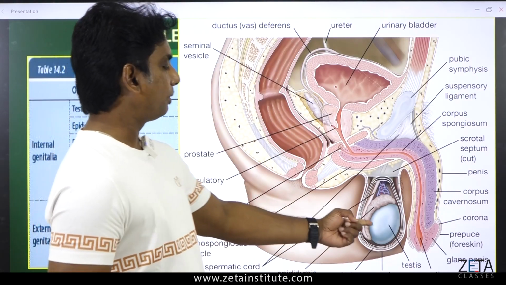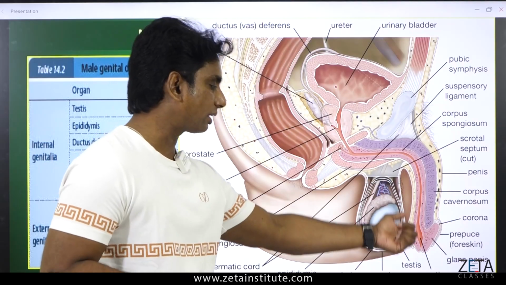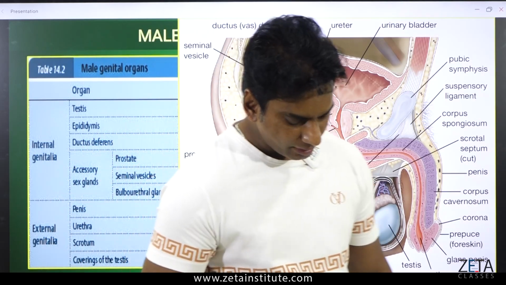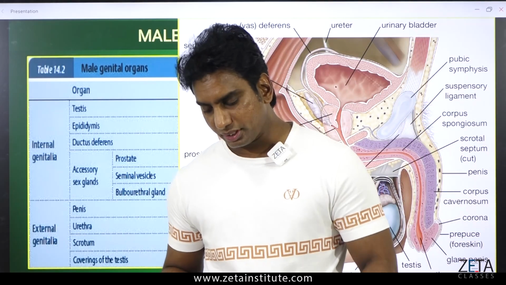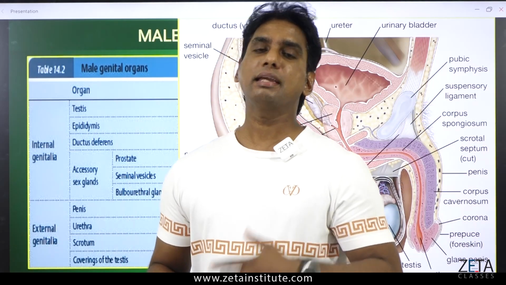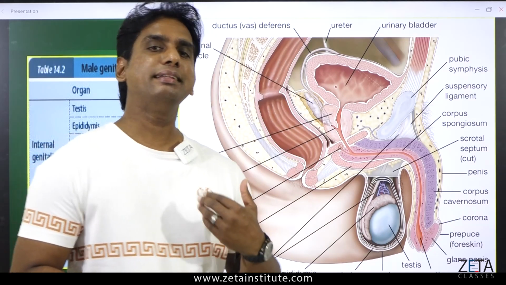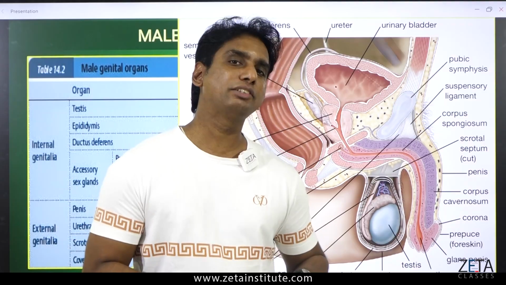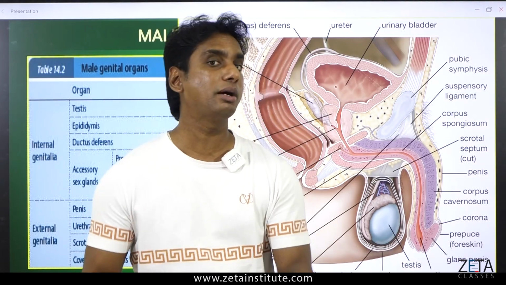So testis produces sperms and testis is protected by scrotum. Now you will get a question which I have seen frequently. Why is the scrotum or testis produced in a male outside the body? Like in females, they have vagina and they have ovaries inside the body. Why can't it be in a man's body also, inside? Why is it coming outside?